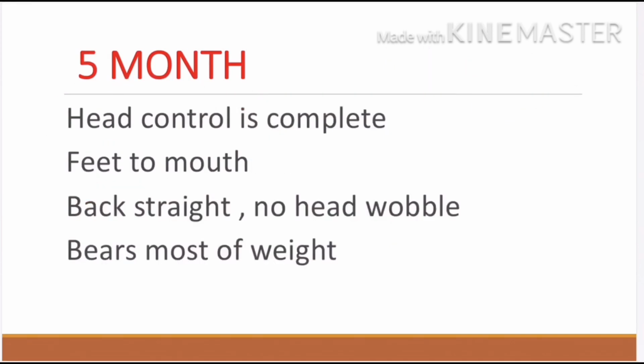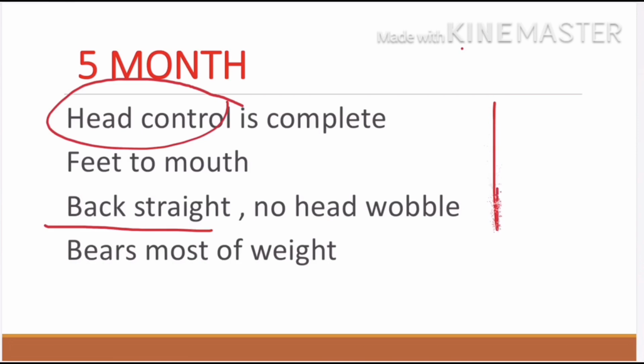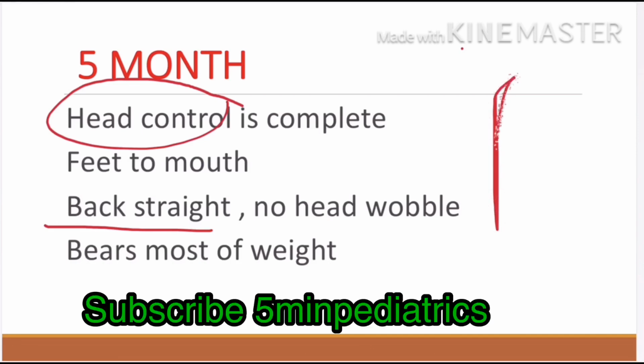At 5 months head control is complete, the back becomes straight, and the child is able to bear most of the weight.